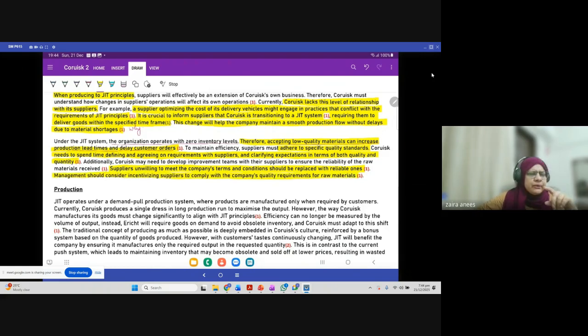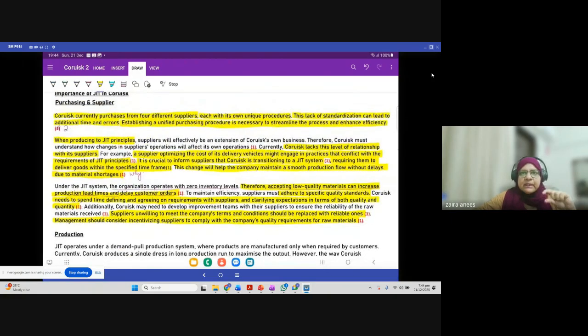This is done by Toyota when it says that, okay, fine, we will have some specific suppliers and we will ask them to supply material for the whole year. So we are going to be a bulk customer for them, a huge customer for them. So probably they will take care of us, right? So that's basically how you need to write the answer.